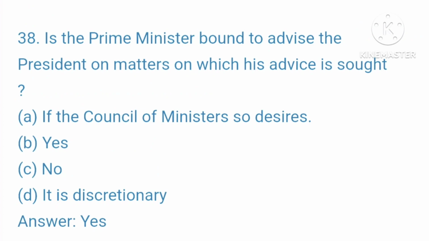38. Is the Prime Minister bound to advise the President on matters on which his advice is sought? A. If the Council of Ministers so desires, B. Yes, C. No, D. It is discretionary. Your right answer is yes.